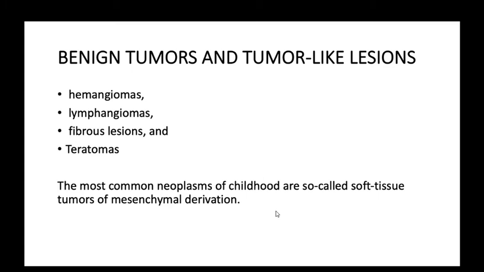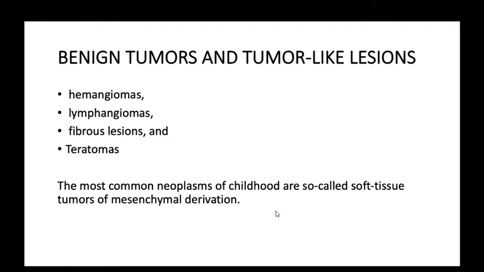Did you read this in your previous neoplasia class? Yes, ma'am. You had read it, right? Epithelial tumors are common in adults, and in children mostly mesenchymal tumors occur. Okay, mesenchymal origin in children and epithelial origin in adults.